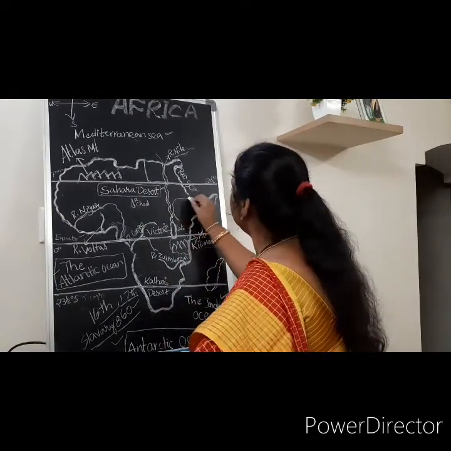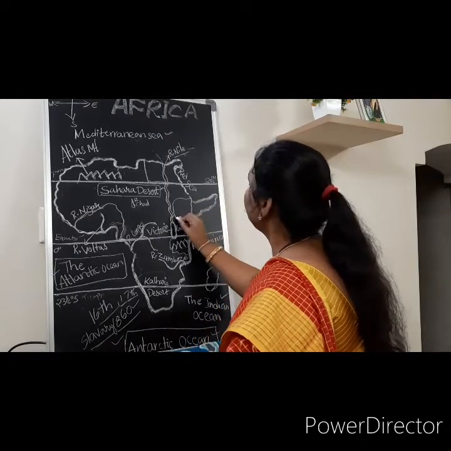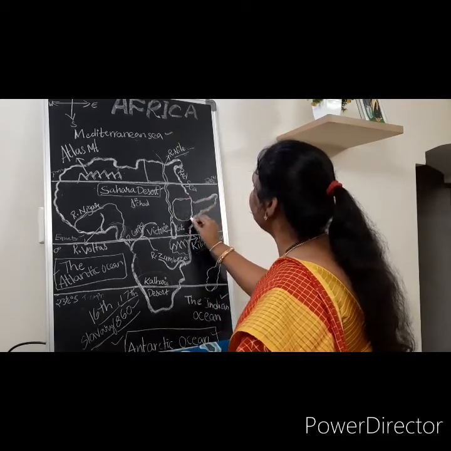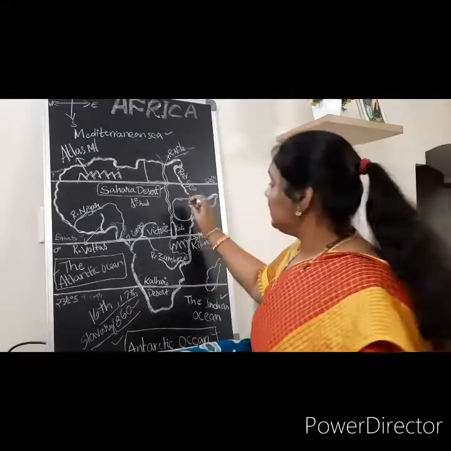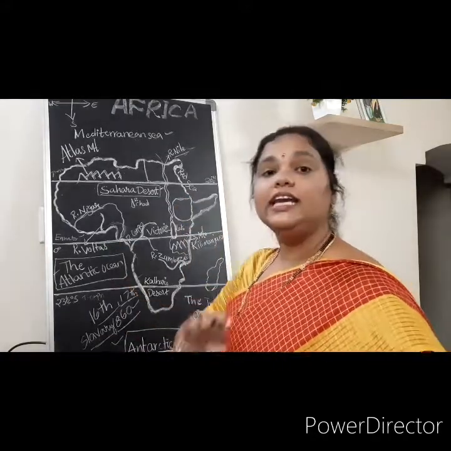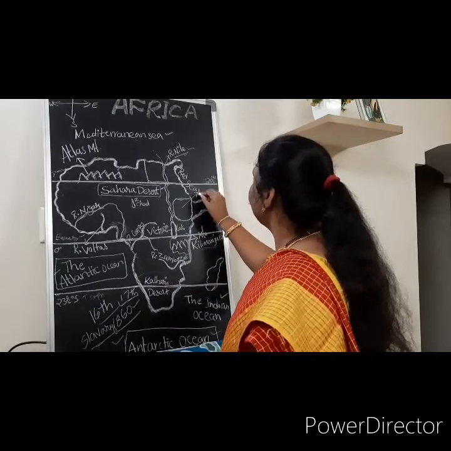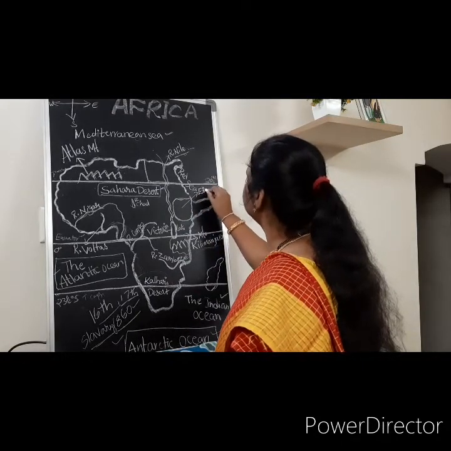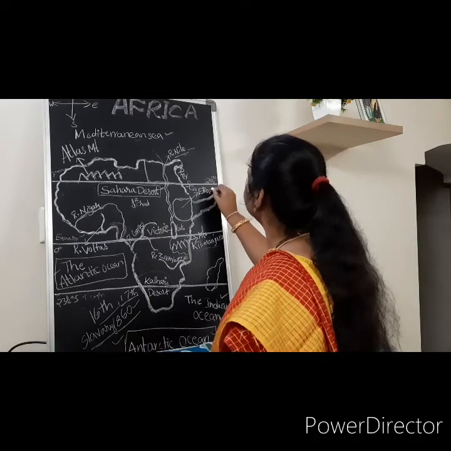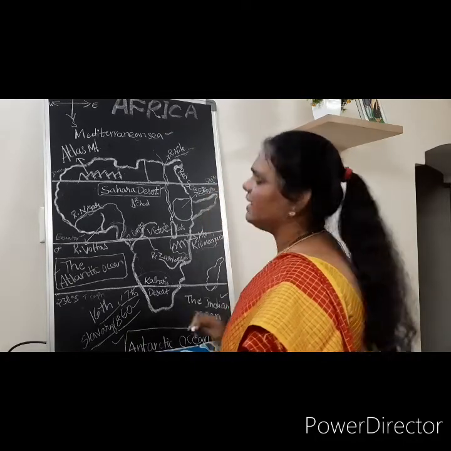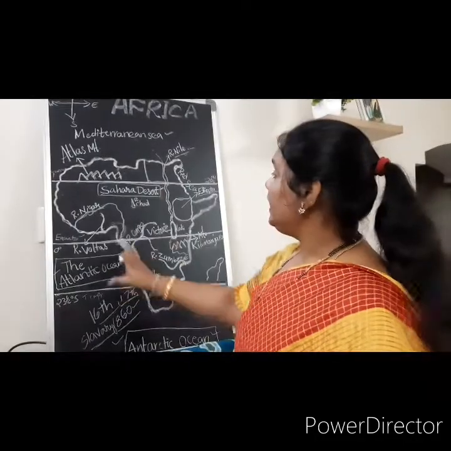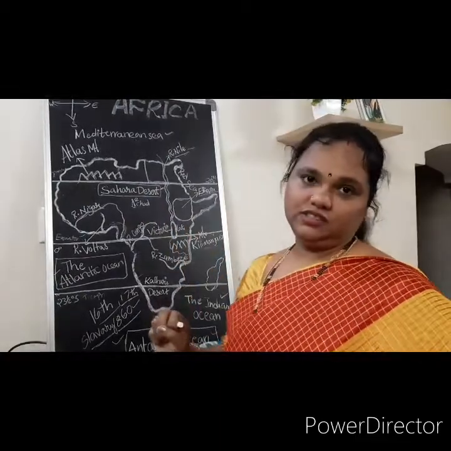Only one country is left, children. It is an independent country, not occupied by any European country. What is this country? This country is Ethiopia. Only this country is independent. Remaining all countries were captured.